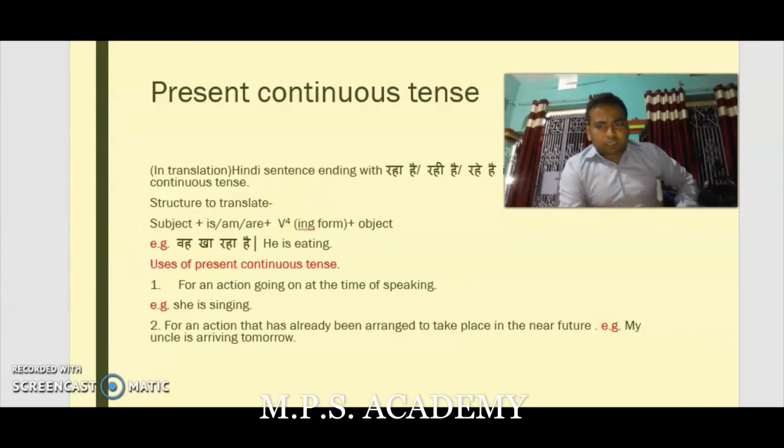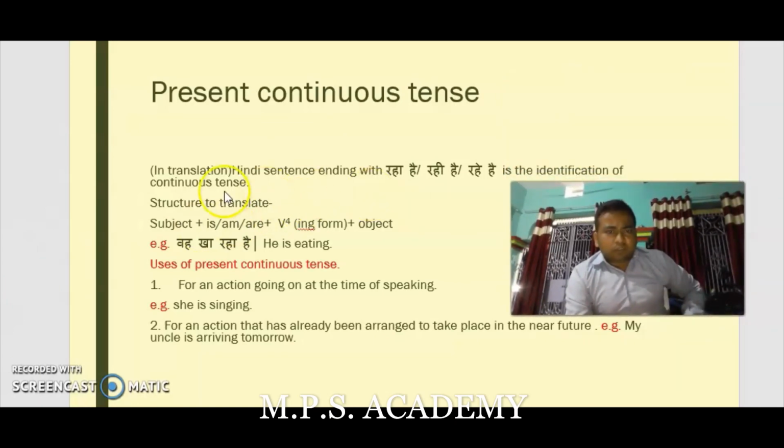Now we will talk about present continuous tense, that shows the work that is in continuous form, that has been started but is still continuing. The Hindi sentence ending with raha hai, rahi hai or rahe hai is the identification of the continuous tense.